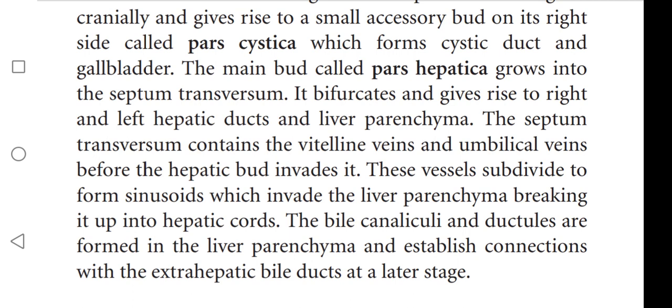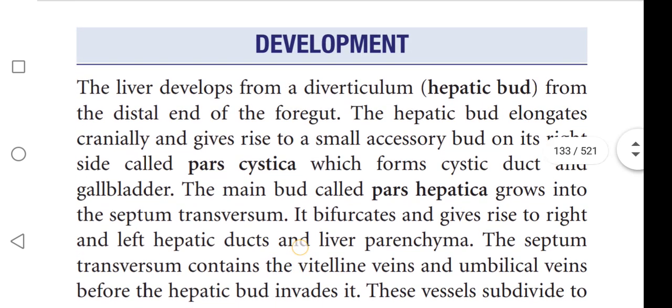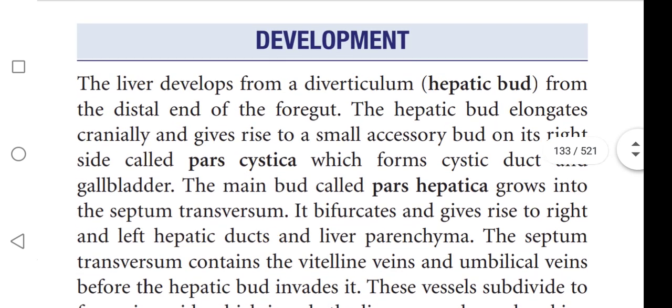These vitelline and umbilical veins subdivide to form sinusoids which invade the liver parenchyma, breaking it up into the hepatic cords. The bile canaliculi and ductules are formed in the liver parenchyma and establish connections with the extrahepatic bile ducts at a later stage. Okay, read it once again.